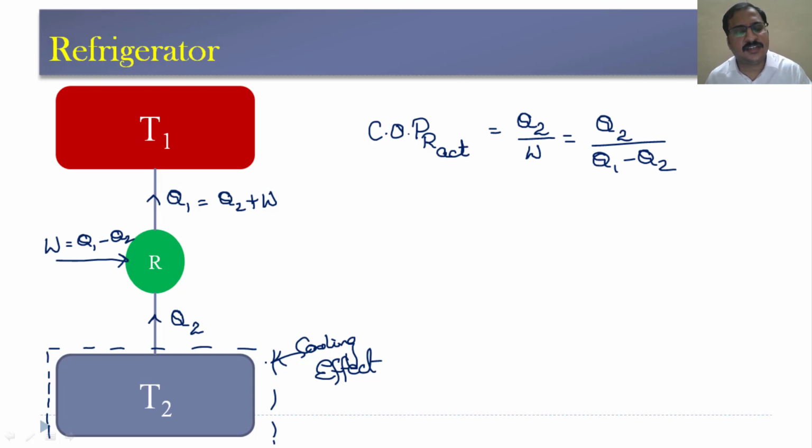Now, if we consider the ideal COP of the refrigerator, it is the lower temperature by higher temperature minus lower temperature. This equation is obtained based on the reversed Carnot cycle. So, an ideal refrigerator or reversible refrigerator works on the reversed Carnot cycle, and the efficiency of that will be T2 by T1 minus T2. Now, if we consider a reversible refrigerator or a Carnot refrigerator,